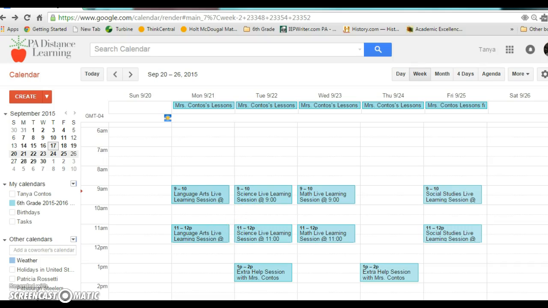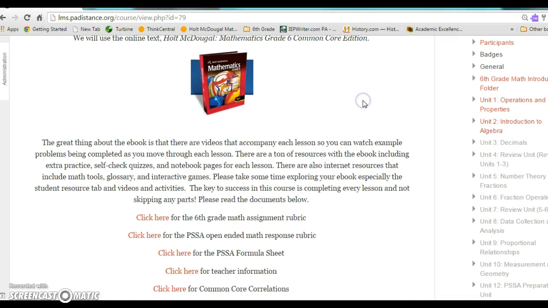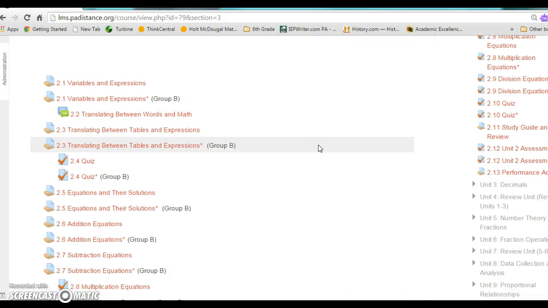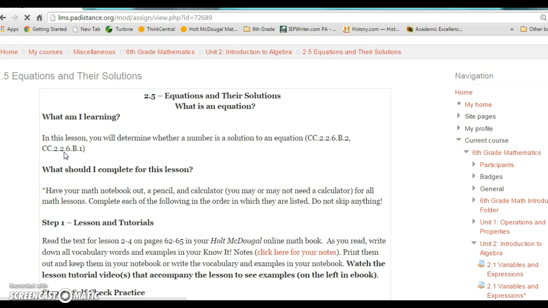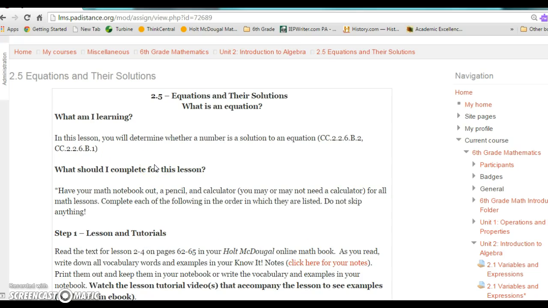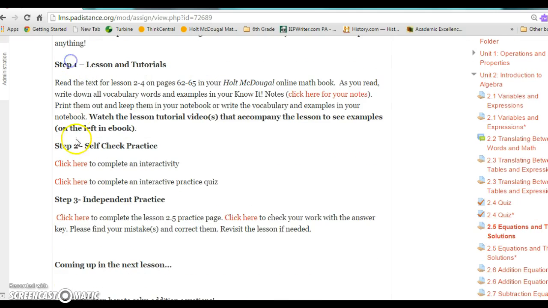Okay, so this is the calendar and how you can access your daily lessons. Let's go ahead and take a look at a sample lesson so you can see what they look like. I'm going to go ahead and pull up our math course here. Now, once you click on a link from your calendar, it's going to take you directly into a lesson. So let's just say for Monday, September 21st, the lesson in math is 2.5. It's called Equations and Solutions. So when you click on the link right from your calendar, it's going to take you right here to the lesson. If you notice, it has the introduction, it tells you exactly what you're going to be learning, and it has these steps. All of your lessons, regardless of the subject, are going to be set up this way.